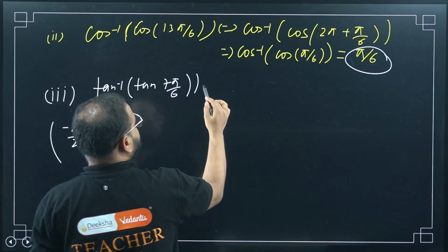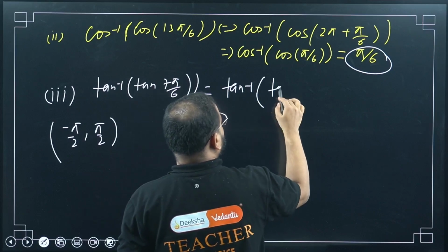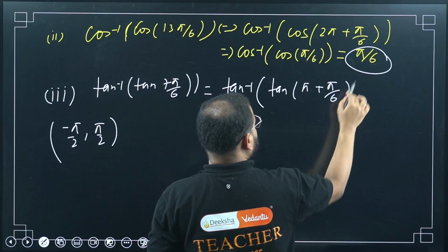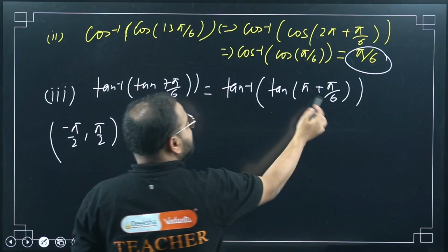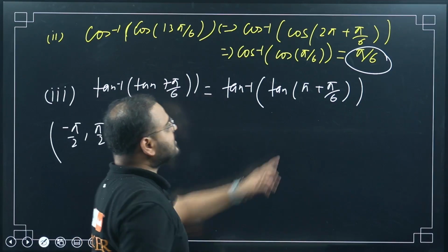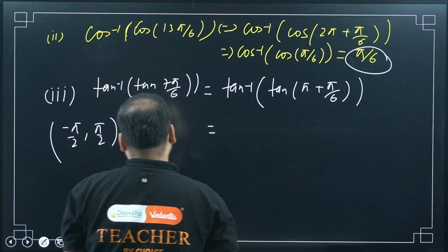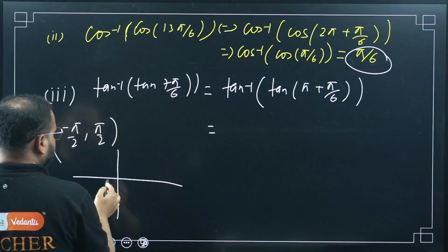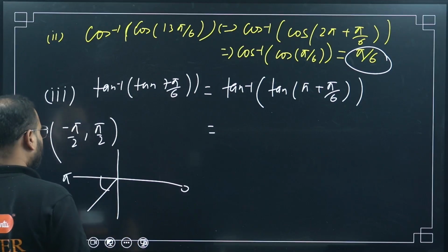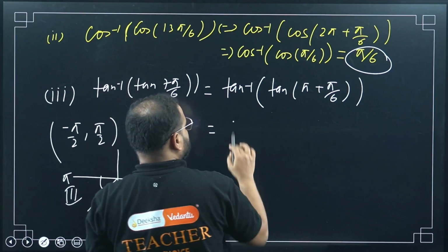Please look. I can write this as tan inverse of tan of pi plus pi by 6. Please look carefully. 6 times pi by 6 is pi, and pi plus pi by 6 is 7 pi by 6. So yes, 7 pi by 6 I can write as pi plus pi by 6. What will this become? Please check which quadrant. Pi is over here. Pi plus pi by 6 means this quadrant. Some angle will come here. Third quadrant. In the third quadrant, tan is positive.